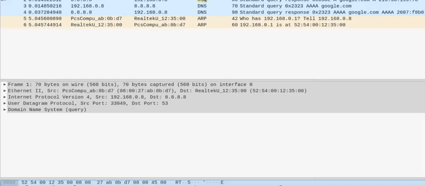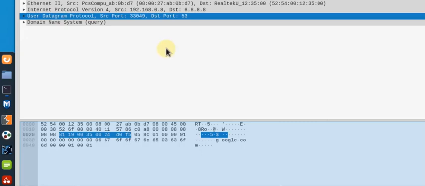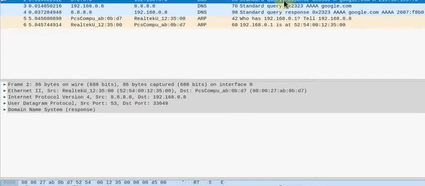If I inspect one of these by double clicking on it, you're going to notice that it uses the User Datagram Protocol. So it tells us that we're using UDP. And it's as simple as that. When we have a protocol that uses UDP, we send a request and it sends a response back to us. There is no connection set up.